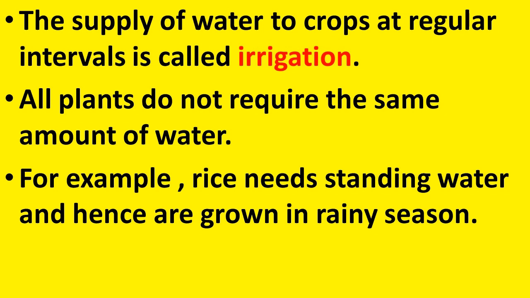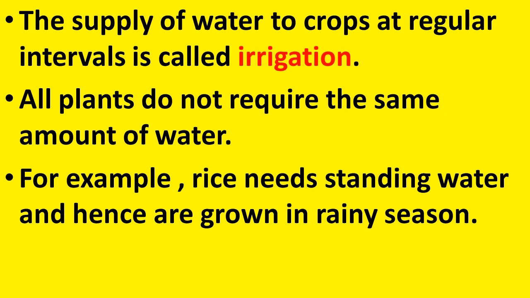All plants do not require the same amount of water. For example, rice needs standing water and hence is grown in the rainy season. Now, you have seen that rice is a kharif crop which needs lots of water. Actually, rice needs standing water, so it is grown in the rainy season.